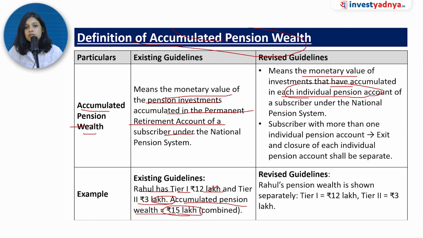Earlier, the exit withdrawal rules applied on the entire corpus of this 15 lakh. But now they will be applicable on each account, because tier 1 is considered one account and tier 2 is considered another account. So exit withdrawal rules will apply on tier 1, likewise on tier 2. This change brings better clarity, better account-level transparency, and more precise application of the NPS exit norms.